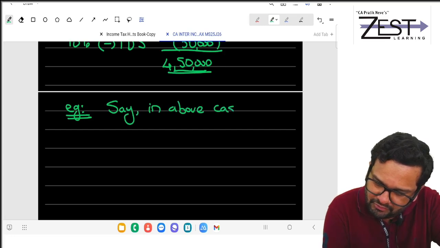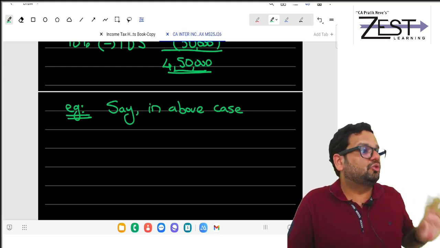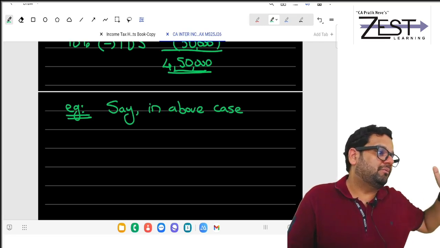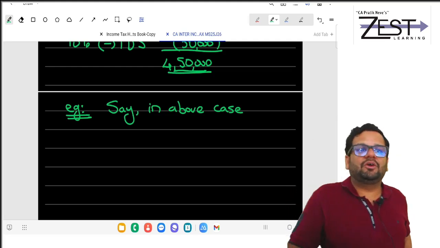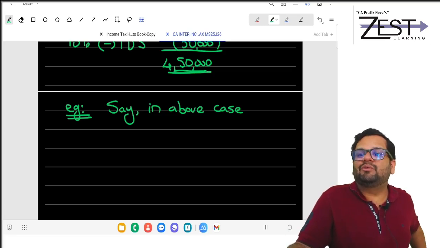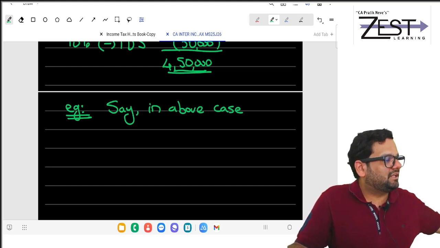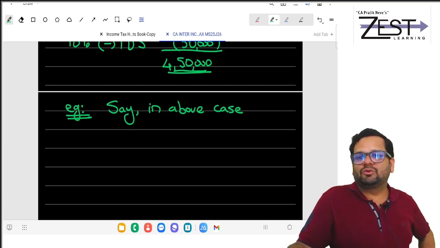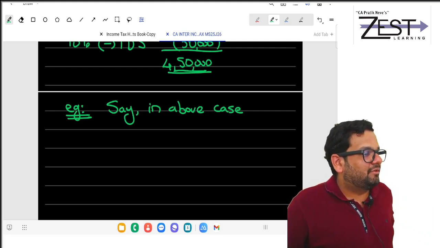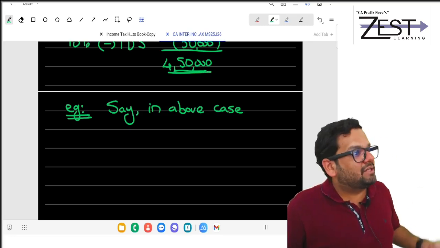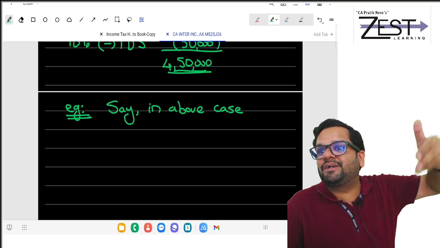So don't you think if it is left voluntary, that those who want to do TDS do TDS, otherwise don't do TDS, even if you don't do, no problem, no one will do? No one will do because everyone wants shortcuts. Why will someone cooperate with government unnecessarily? Someone will say, take the whole amount, I don't want to do TDS. Less headache for you. I get more money to use immediately. Even though happily I am accepting 4.5 lakhs, I'll be more happy to accept 5 lakhs. I will pay tax at the end. No one wants postponement of receipts.